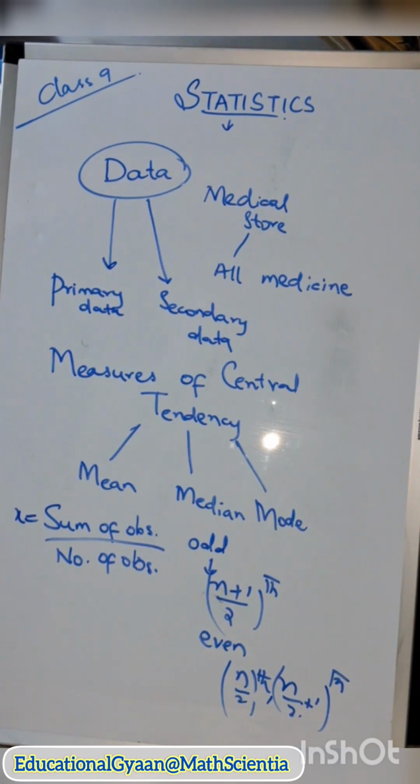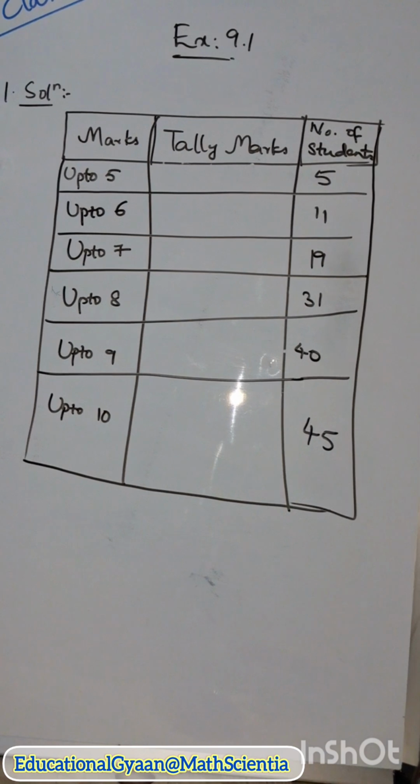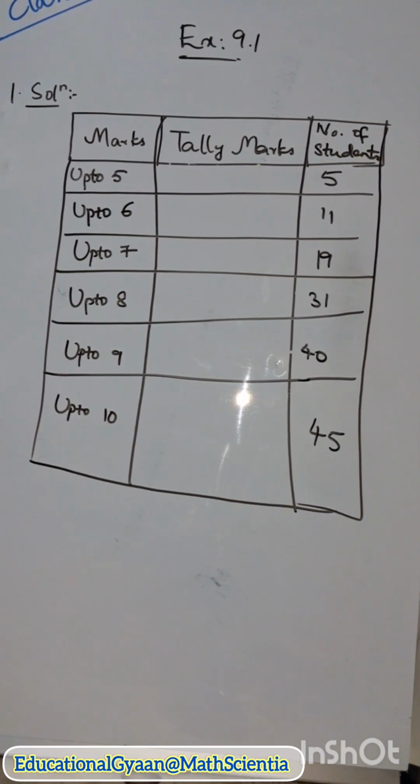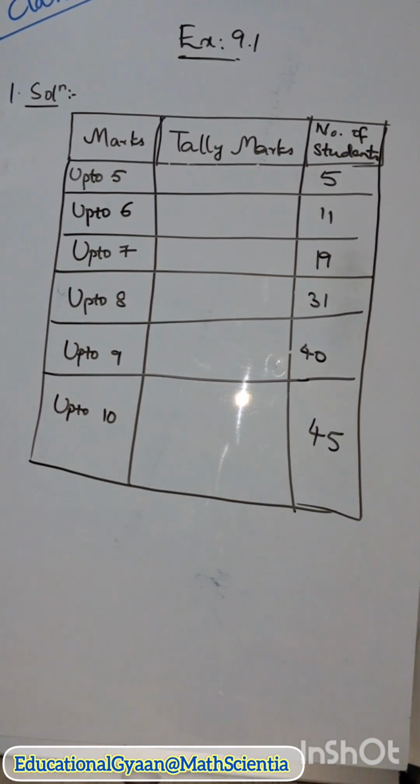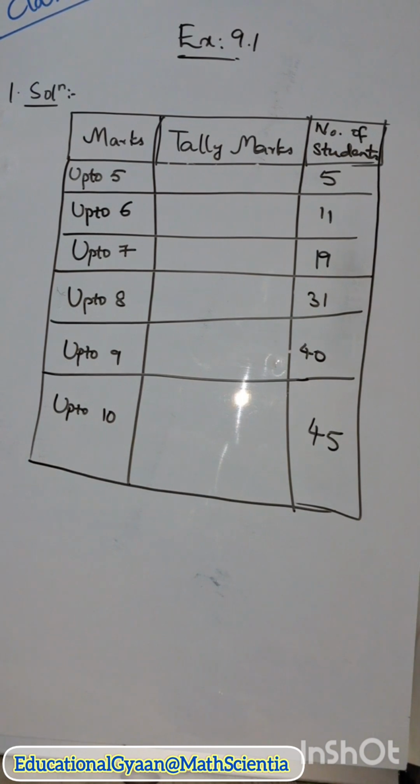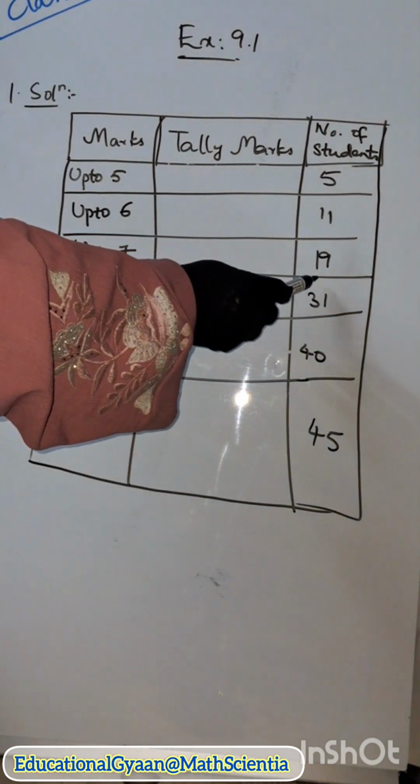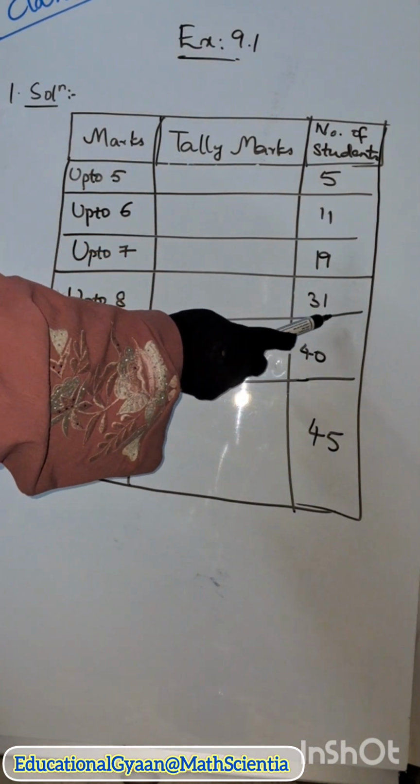Let us start the exercises now. Let us do exercise 9.1. First question: write the mark-wise frequencies in the following frequency distribution table. The marks are given as up to 5. In that, how many students got marks up to 5? 5. Up to 6, how many students got? 11. Up to 7, how many students got? 19. Up to 8, how many students got?